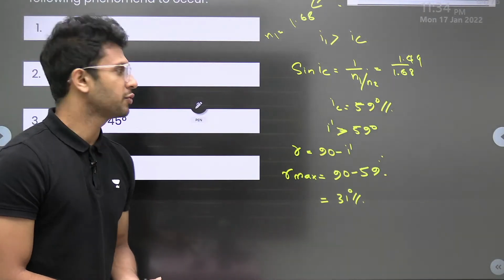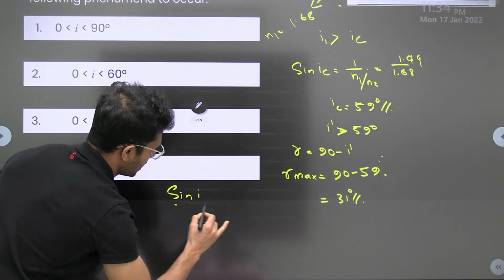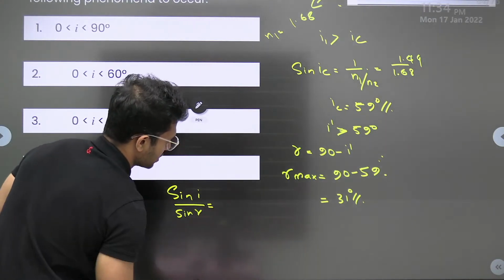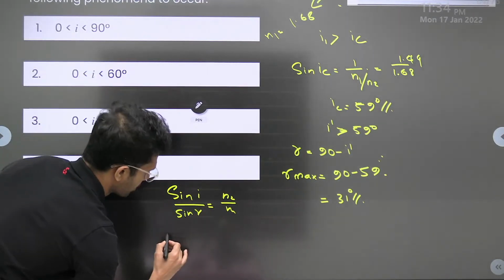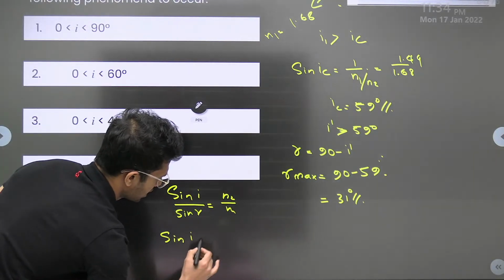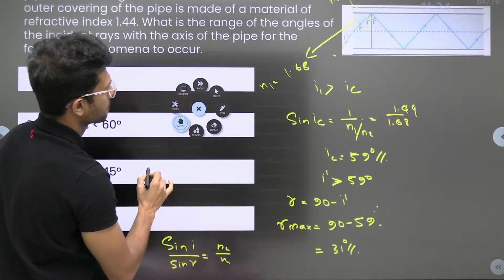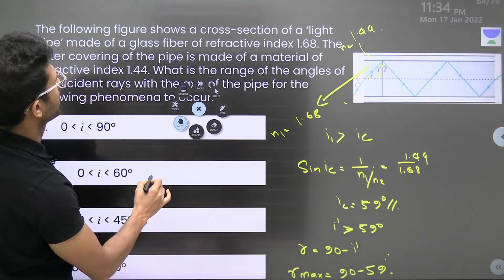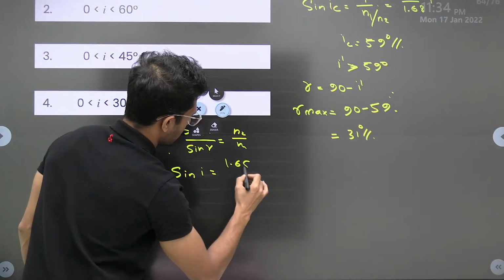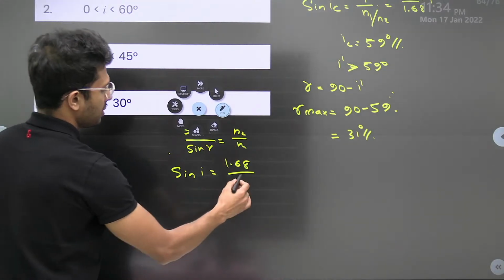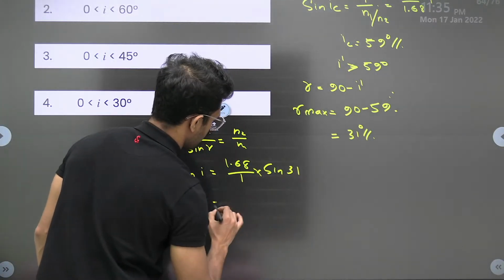Now, the question is to find out the angle of incidence. How can we do that? Snell's law: sin I divided by sin R is equal to N2 divided by N1, right? So sin I is equal to the refractive index of the material. How much was the refractive index? It is 1.68, right? It is kept in a medium of 1, into sin R, sine of 31.